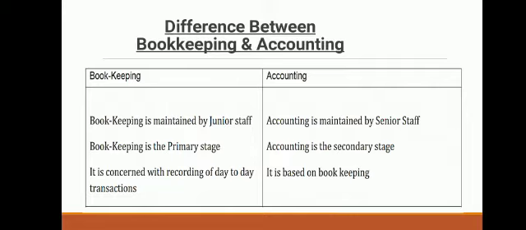Bookkeeping is concerned with recording of day-to-day transactions, and based on bookkeeping, accounting starts. In accounting, we include summarizing the transactions, analysis and interpretation of the transactions, and communication of the result to the interested person. So in this way, bookkeeping and accounting both are different.